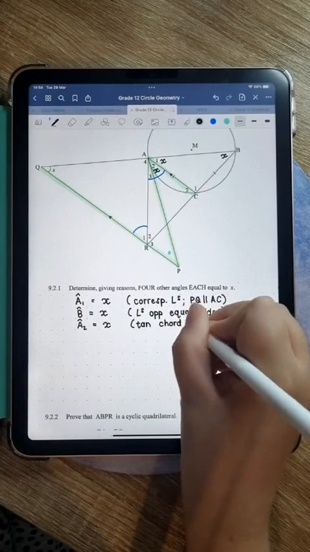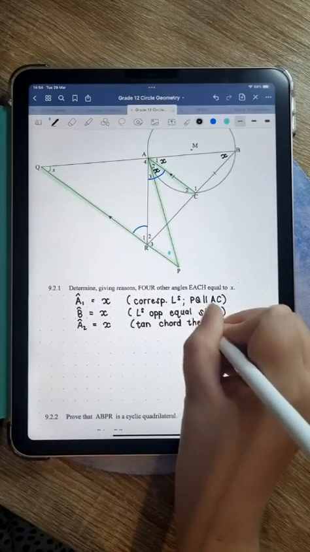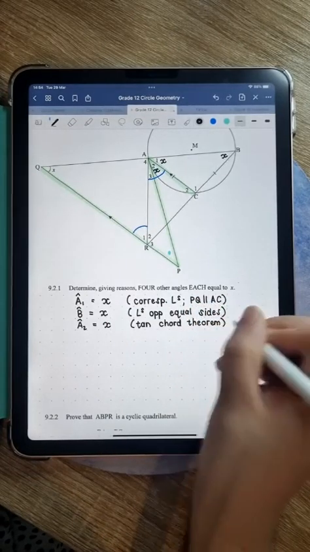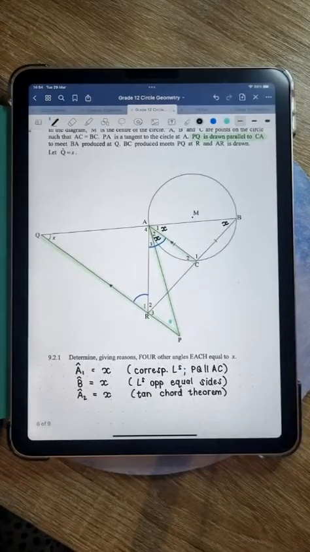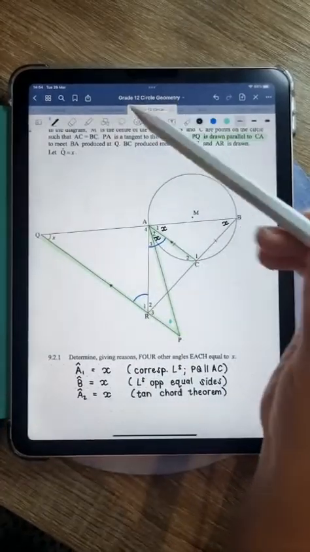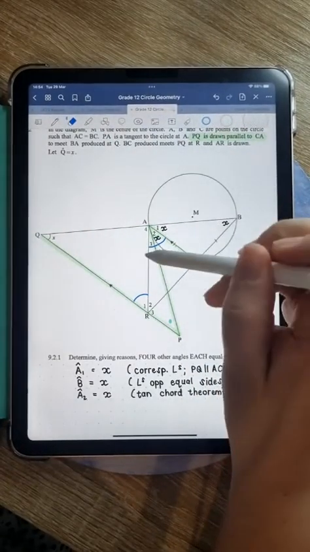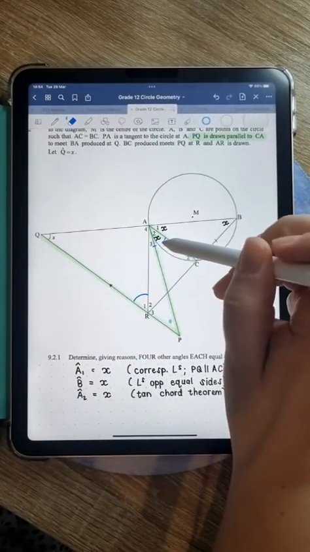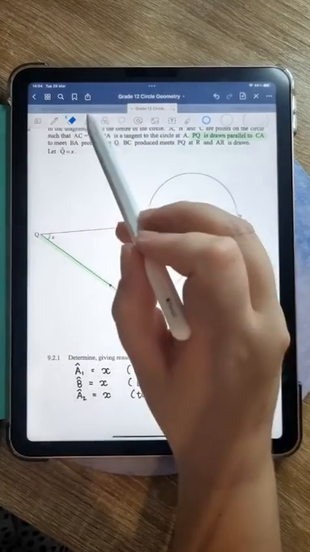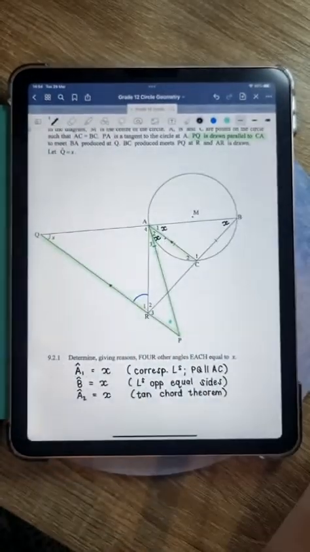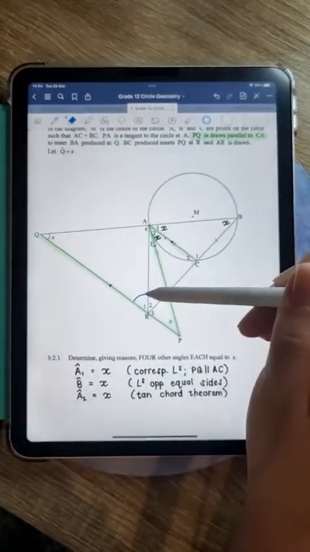Now, I'm hoping that you guys are noticing that every time we get another angle that's equal to x, we're using that angle to get the next one, right? I actually just want to take away this blue line here because it does kind of look like I'm saying that that whole angle is x. Okay, that is x over there. I might fill that blue line in again a bit later if we need it.